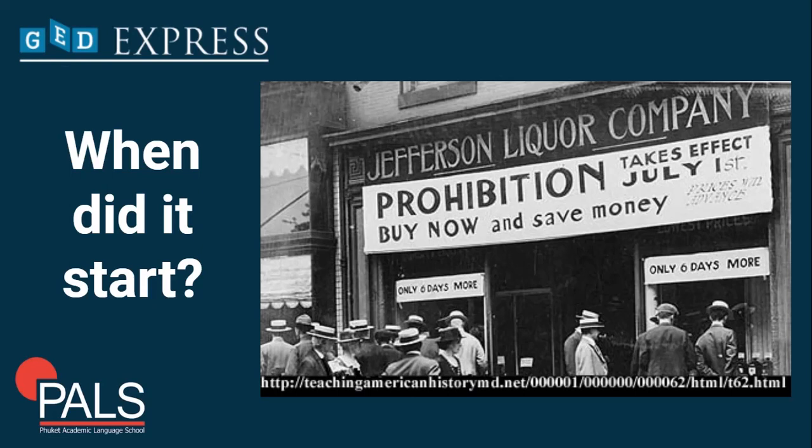During World War One, President Woodrow Wilson put an end to the manufacture of alcoholic drinks in order to ration grain that was needed for food. So this gave the temperance movement a lot of momentum, and on January 29, 1919, the 18th Amendment was ratified, making alcoholic drinks illegal in the United States.